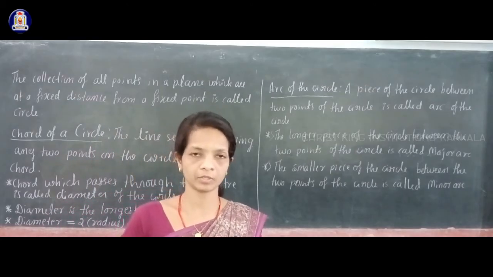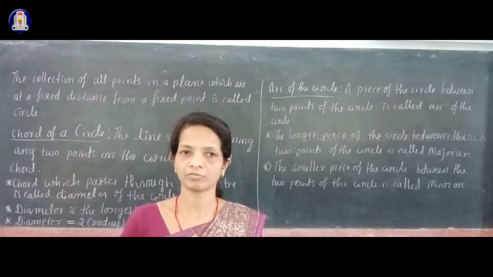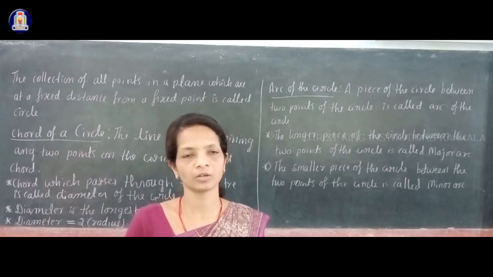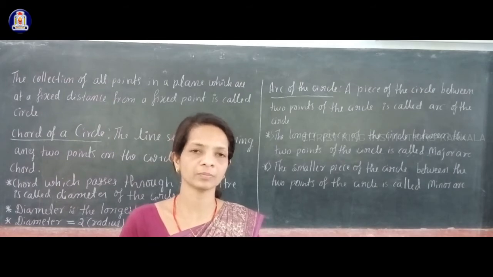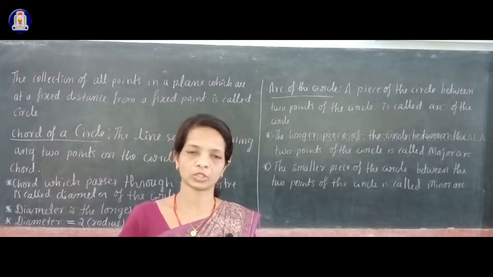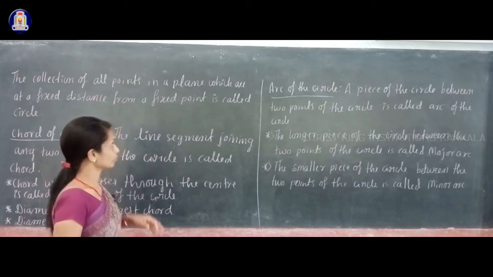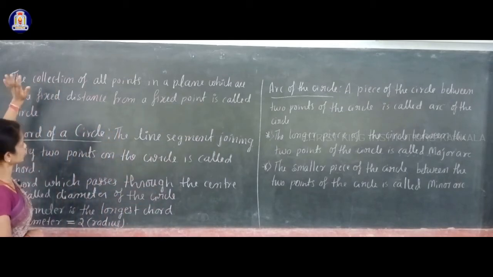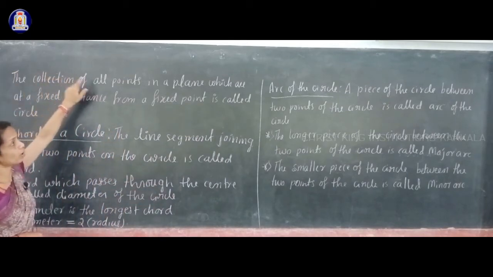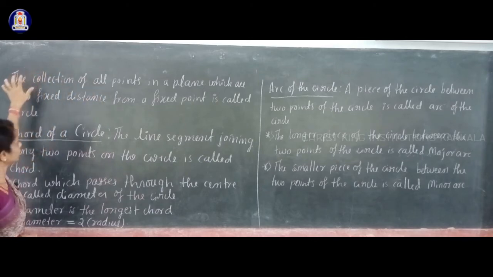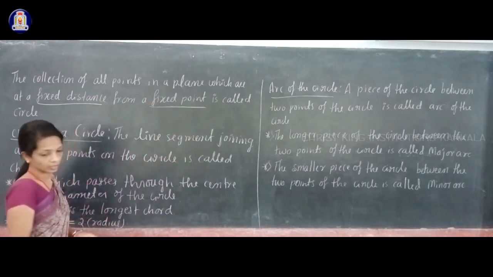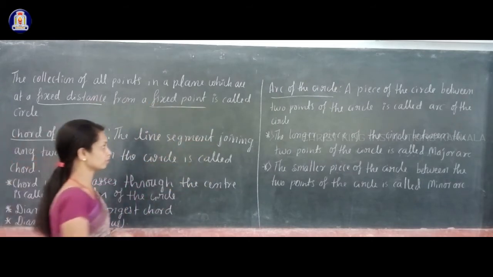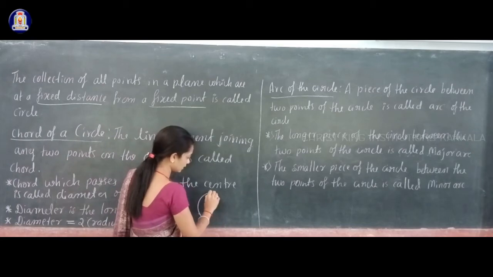In the circle chapter you have many definitions. All those definitions you have to learn by heart, because any definition may come as a fill in the blanks question or a 1 mark question. The main definition in that chapter is this one: the collection of all points in a plane which are at a fixed distance from a fixed point is called a circle. Definition of a circle.